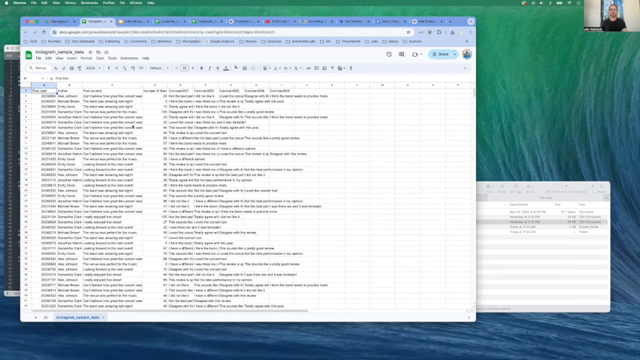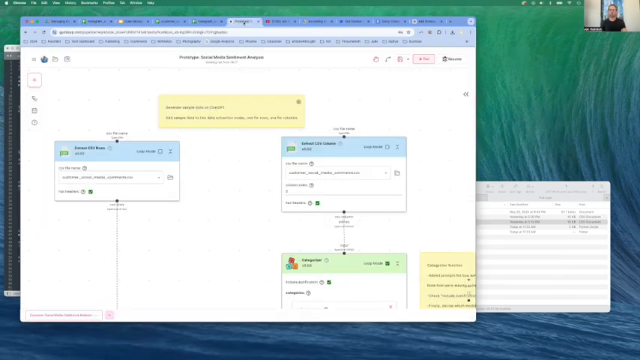Perfect. Okay, now that we've got our sample data, let's go into Gumloop, which is where we're going to set up our workflow. So first thing I did was I created two nodes to extract the CSV data. First one is the rows, second one is the columns. I'm going to go ahead and select the data that we just created for both of these.